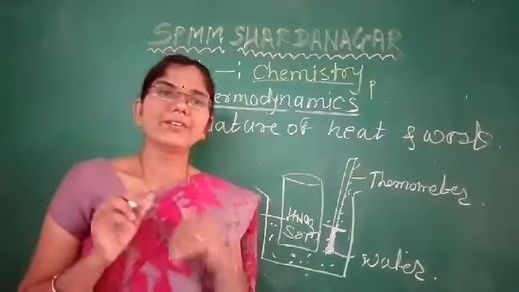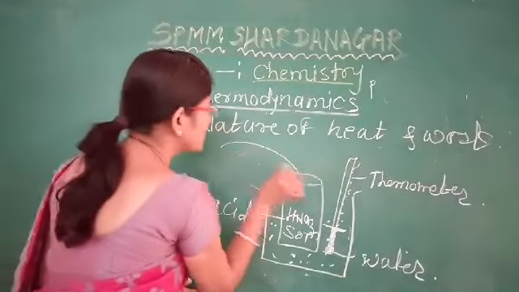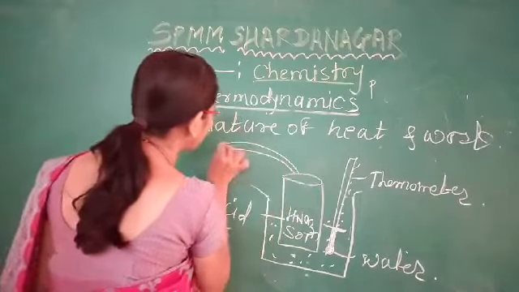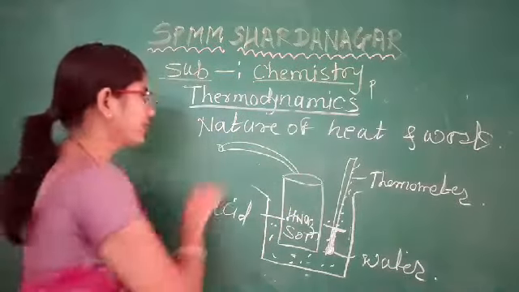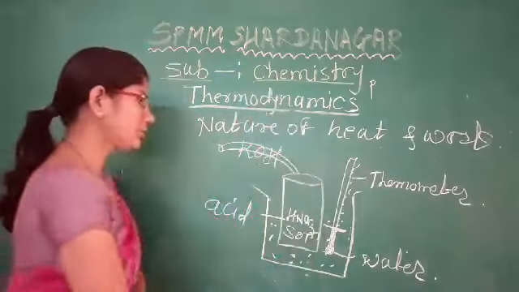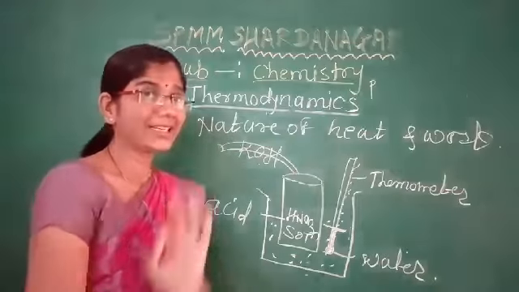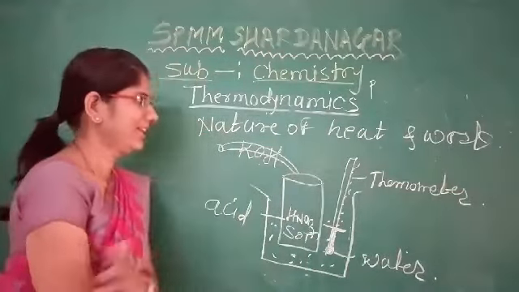But when we add some KOH solution from the test tube into that HNO3 solution, then what happened?